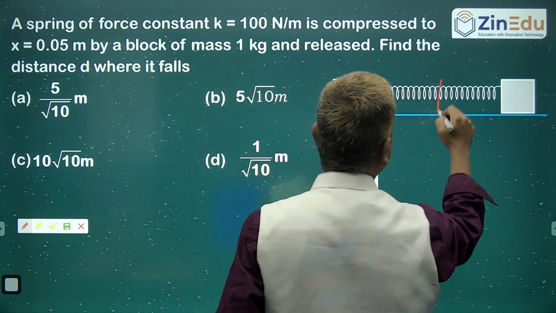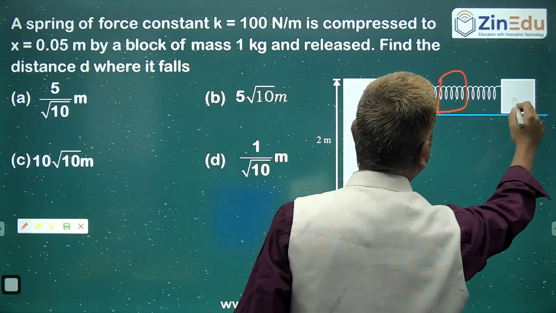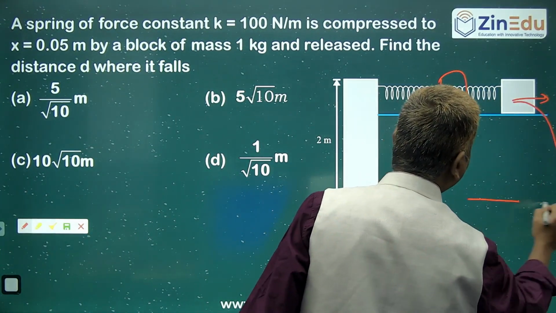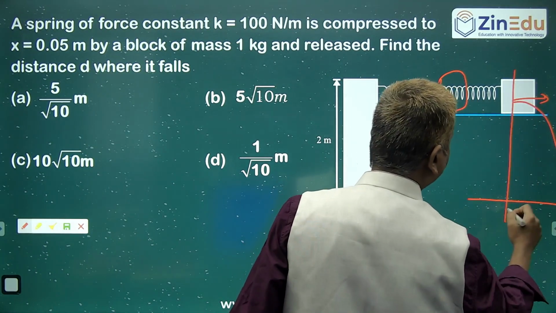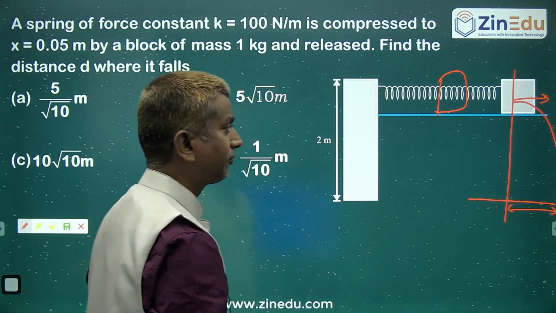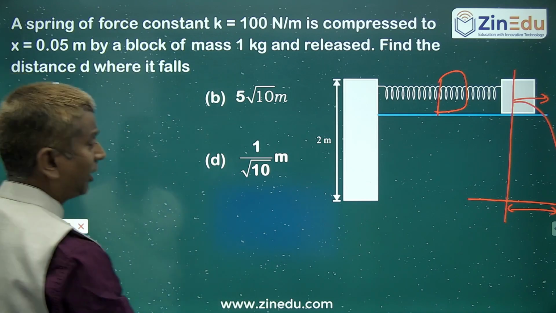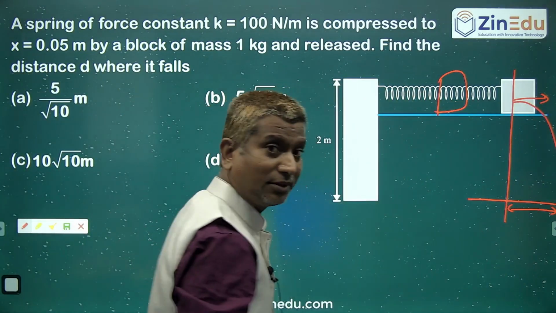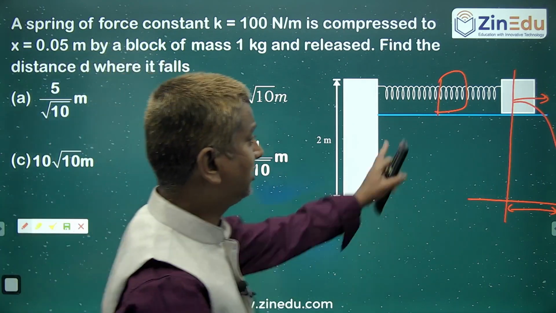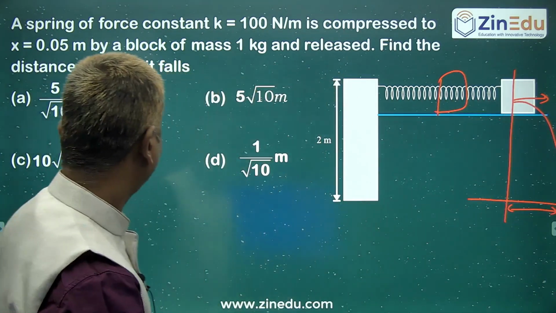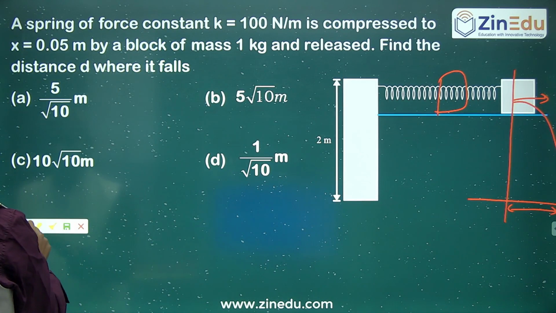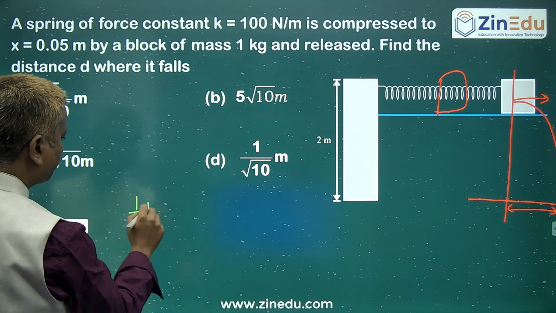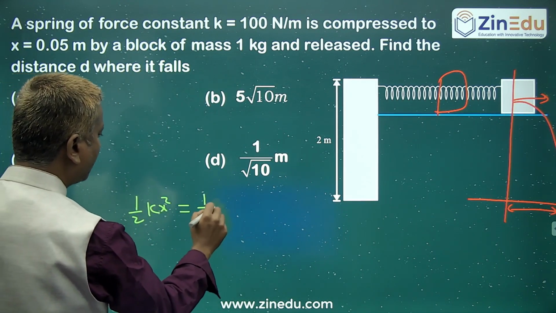Compressing, releasing, it gets some velocity and falls horizontally. Why is it getting this velocity? Why is it acquiring the kinetic energy? Because it is compressed by some amount. This spring energy is converted into kinetic energy. Spring energy you take as half k x square, converting into half m v square.